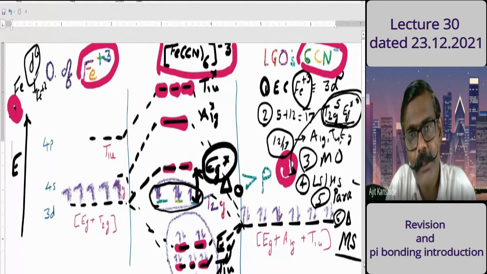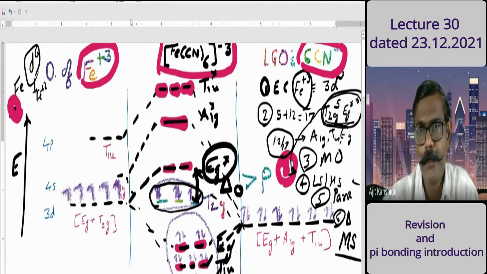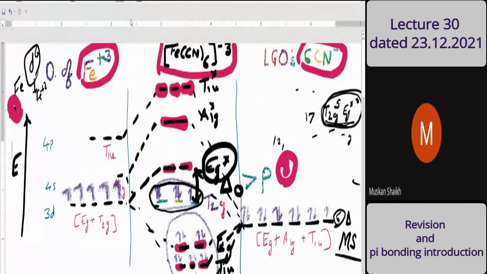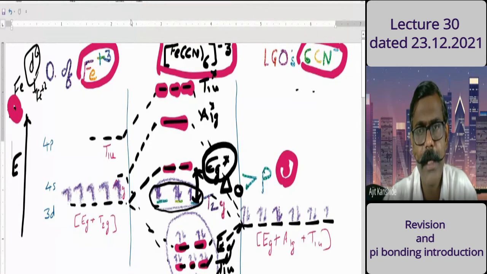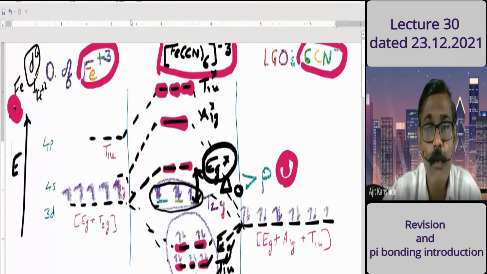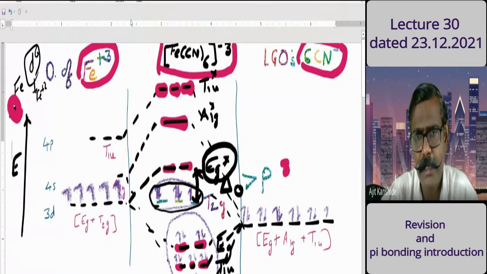Is this explanation clear? Yes or no? Yes, sir. So if any doubt is there, problem is there, you can bring it to the notice. Now, likewise, the last molecule that I want to discuss, if you want further, then that also can be done.